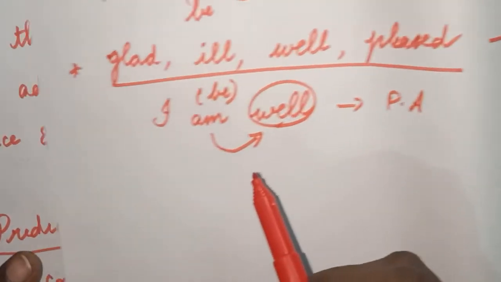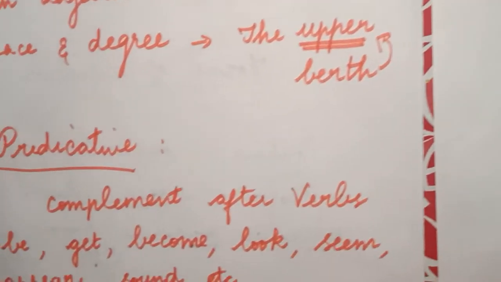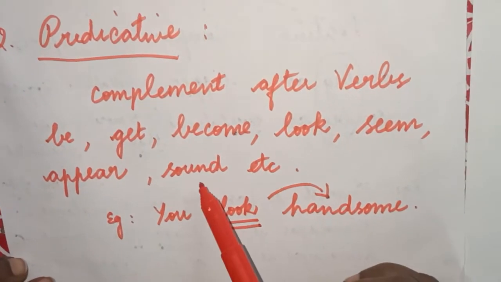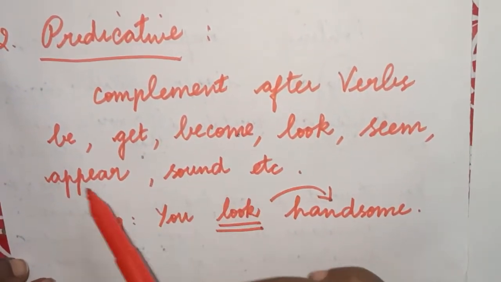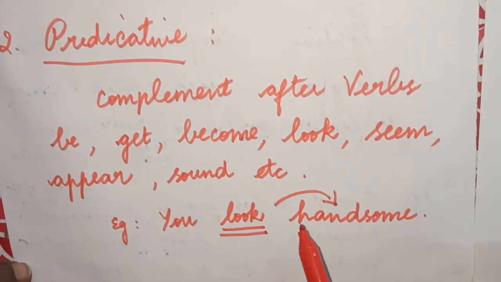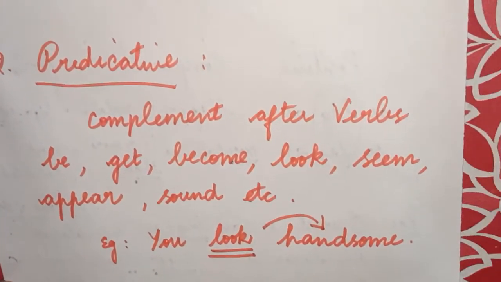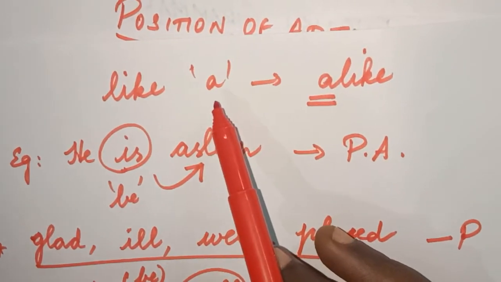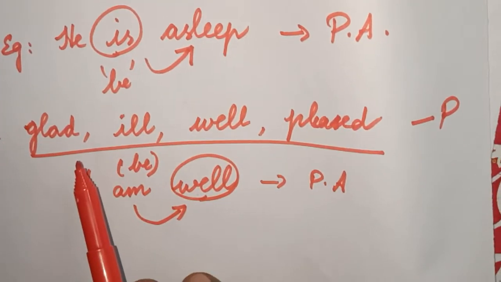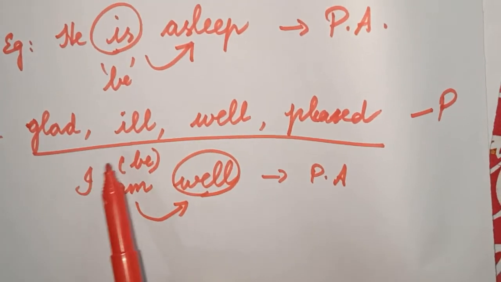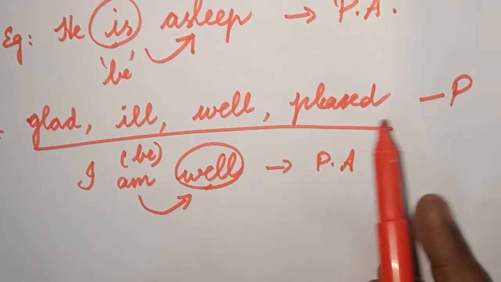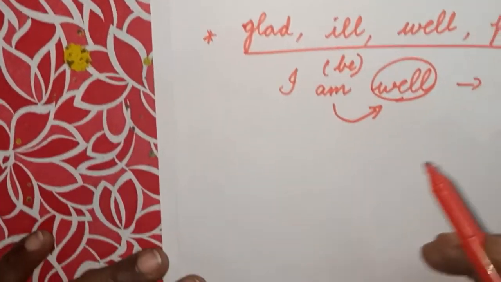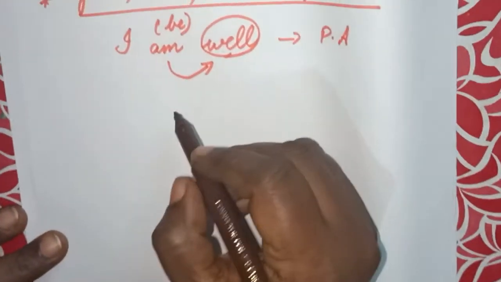So for predicative, we have three forms. The one is the verbs such as look, seem, appear, sound, be, get, become. After these verbs we place this adjective. Similarly the words which are prefixed by a are always predicative adjectives. And the health words and the feelings like glad, pleased, ill, well are always placed predicatively. Understood? So next one is we have the order of adjectives.